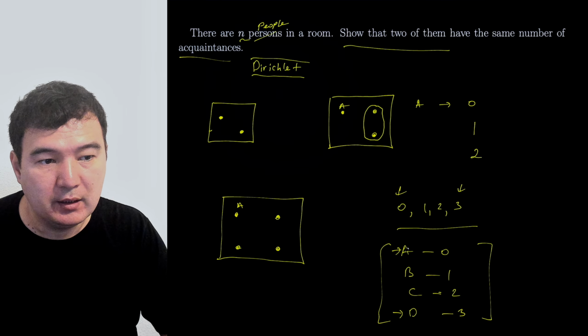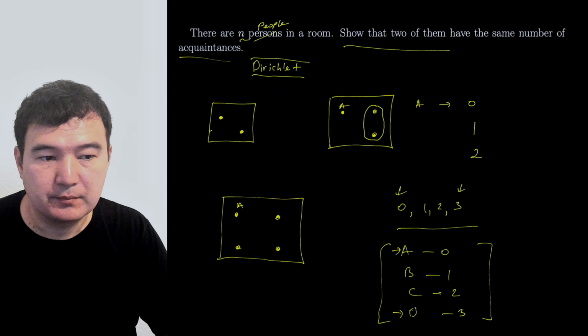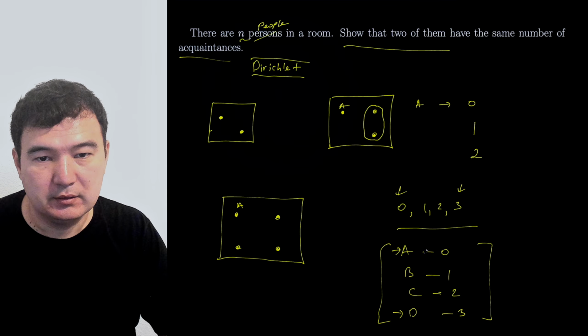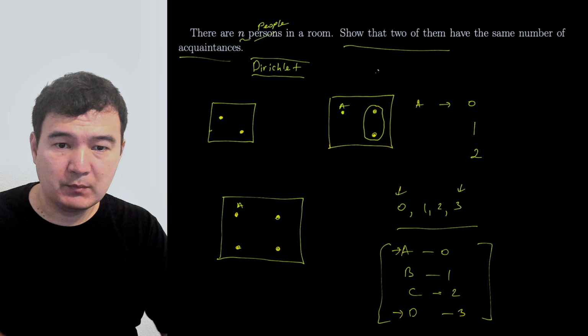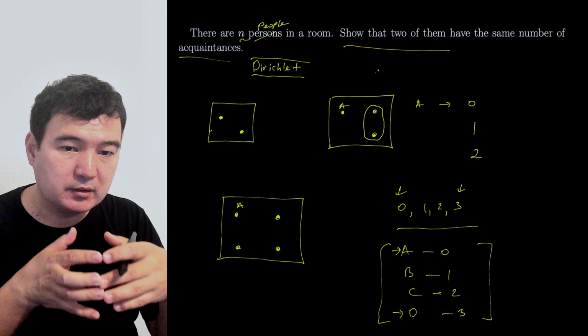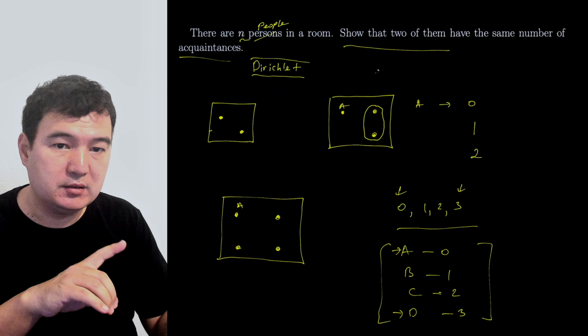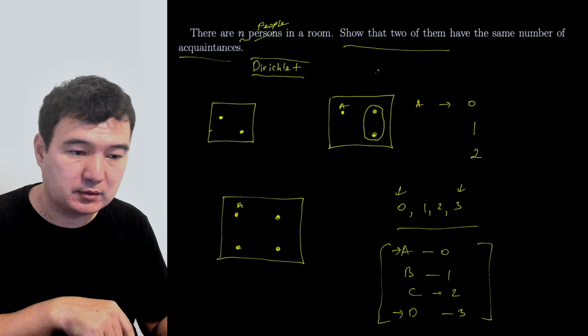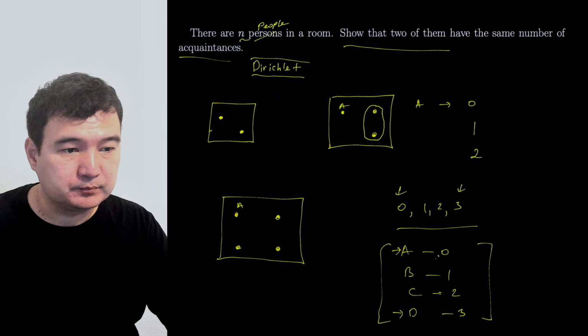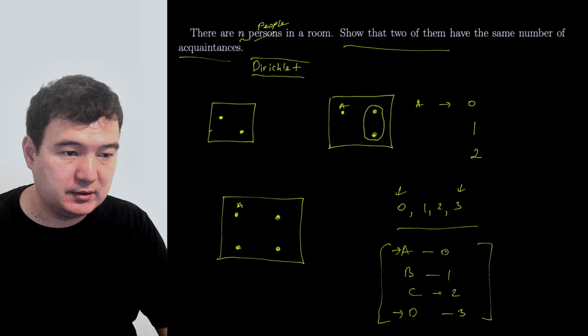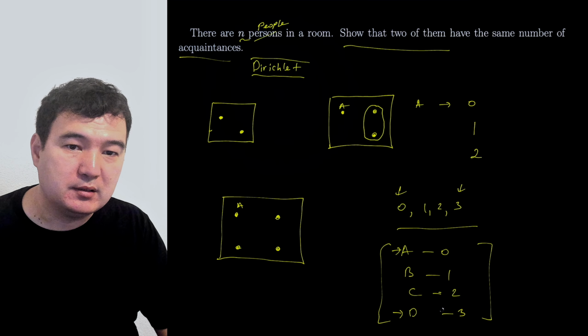So A doesn't know D, but D knows A. But acquaintance is mutual: if A knows B, then B knows A. So this configuration is a contradiction.